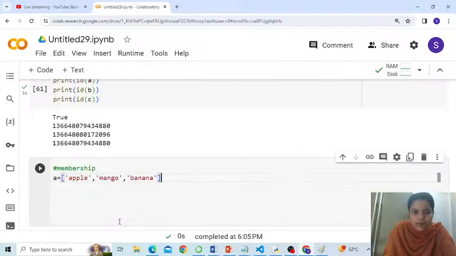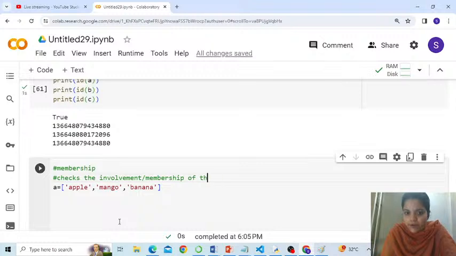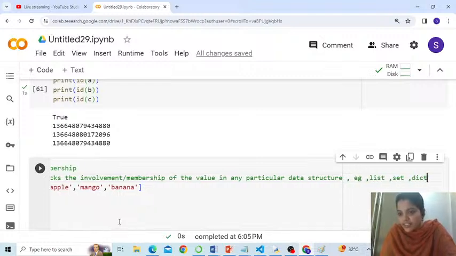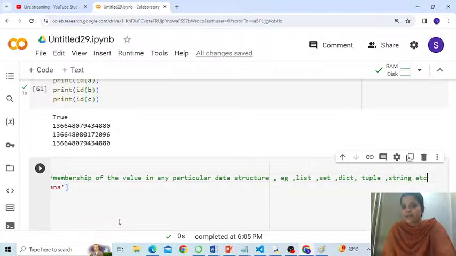The membership operator checks the membership of a value in any particular data structure. A data structure could be a list, set, dictionary, tuple, string, etc.